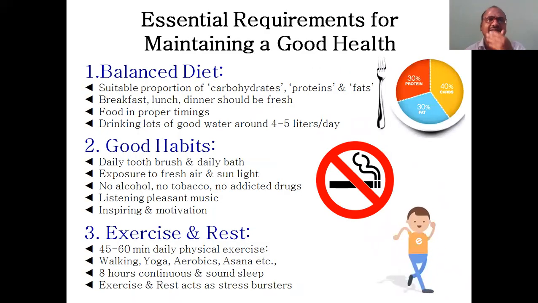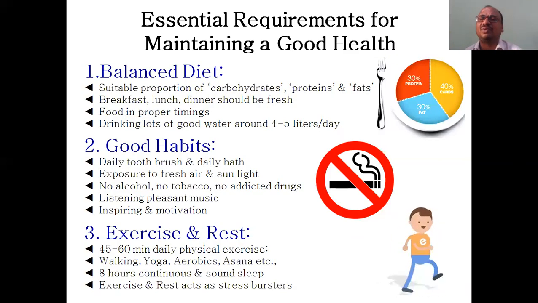Next you come to another topic: essential requirements for maintaining good health. If you want really good health, what do you have to do? There are 3 essentials, not only one. See, balanced diet, the first one.